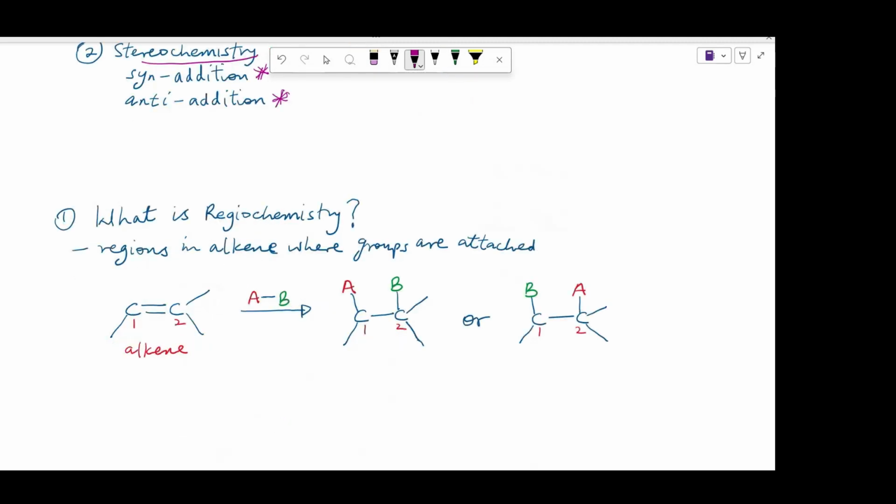What exactly is regiochemistry? In a reaction between an alkene and molecule AB, regiochemistry refers to the specific region or position across the double bond of the alkene where groups A and B will be attached. For example, group A could be attached to carbon 1 and group B attached to carbon 2.